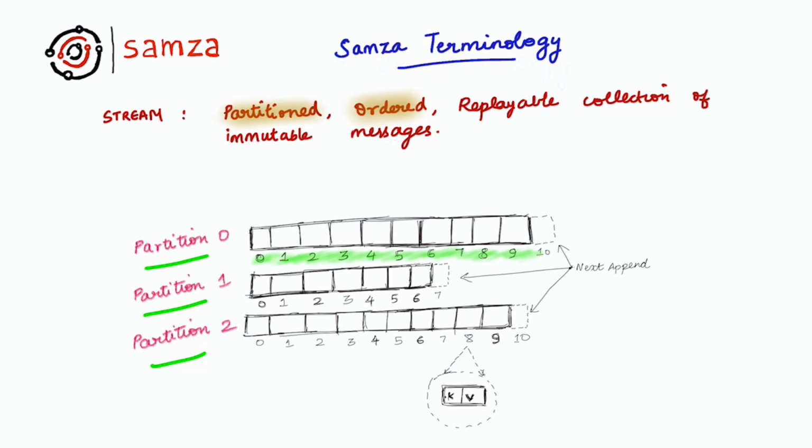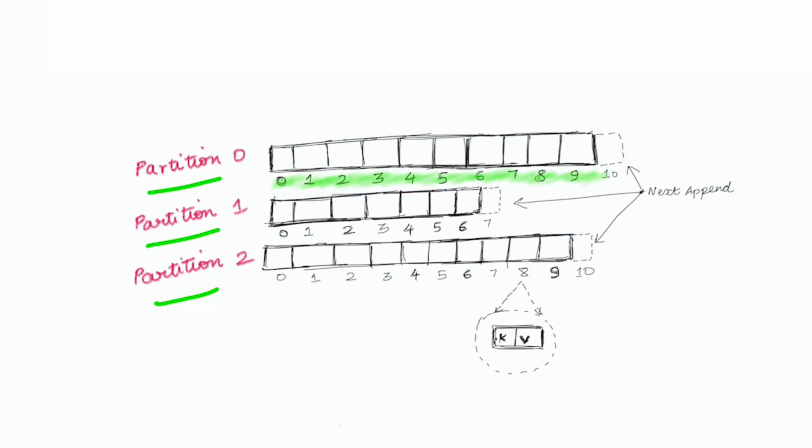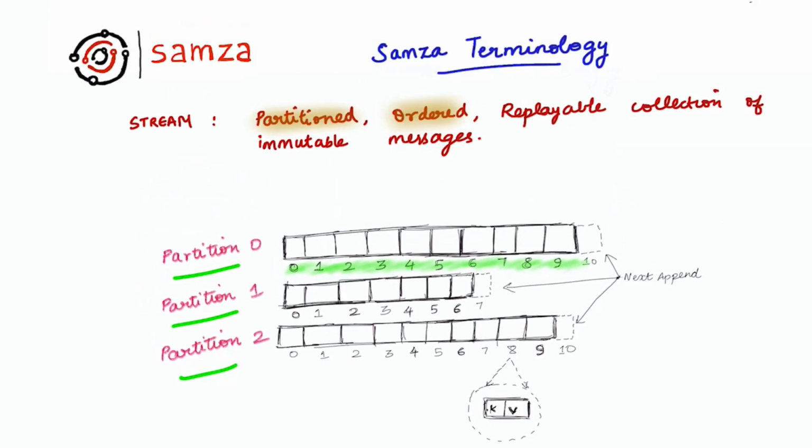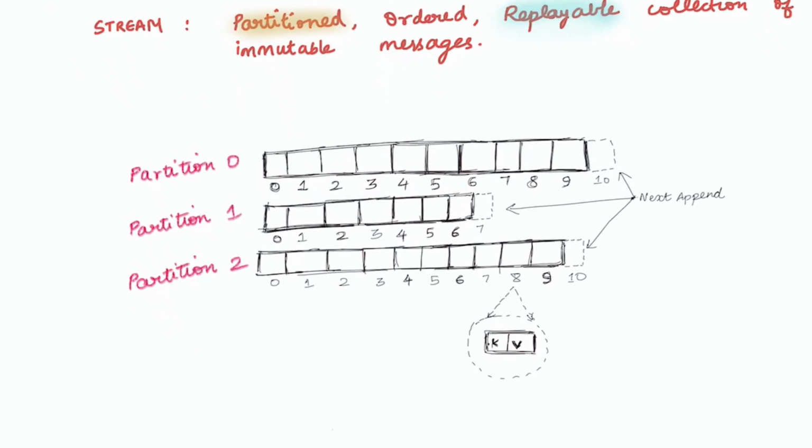The next property of a stream that we look at is ordering. As we saw earlier, a partition is an append-only log, and each message in a partition has an offset which is unique per partition. You can think of each offset as a sequential integer or a byte offset or anything, even a string, that uniquely identifies a message in a partition. While messages within a partition are ordered by offset, it should be noted that there is no ordering across partitions.